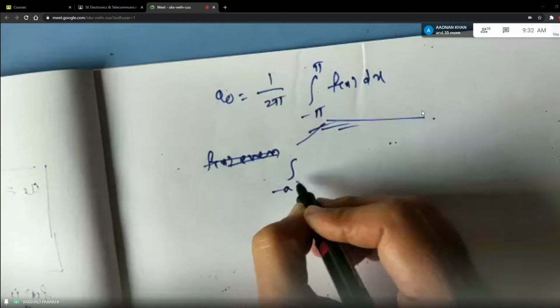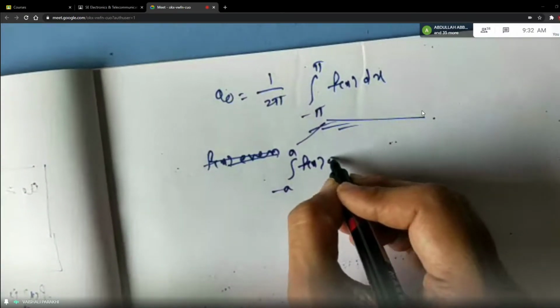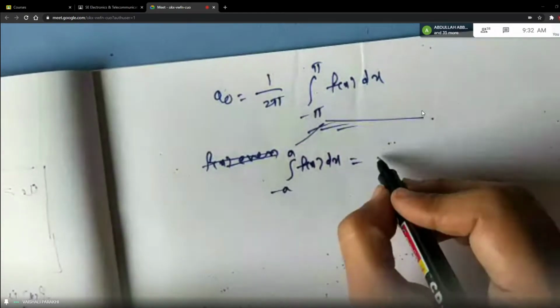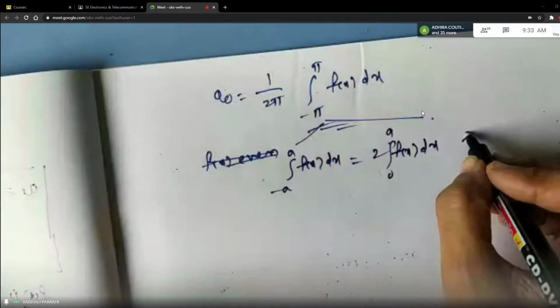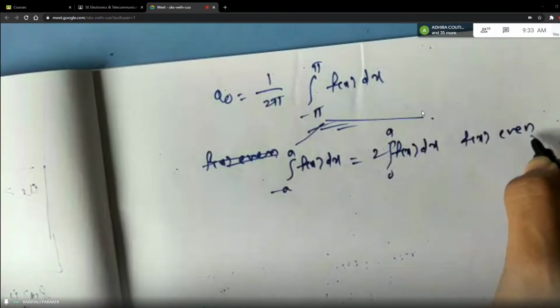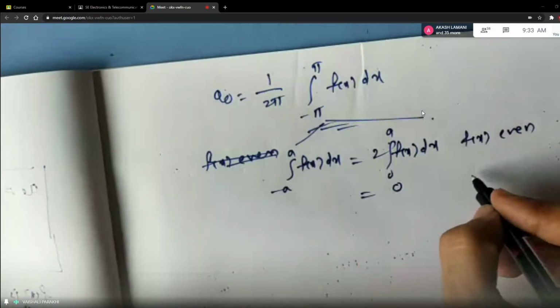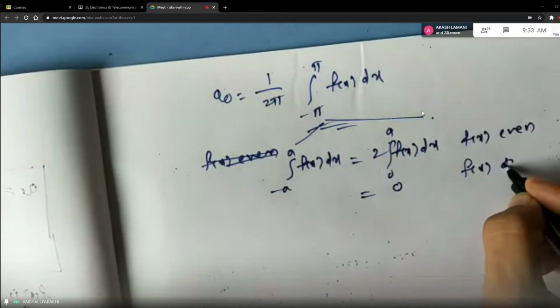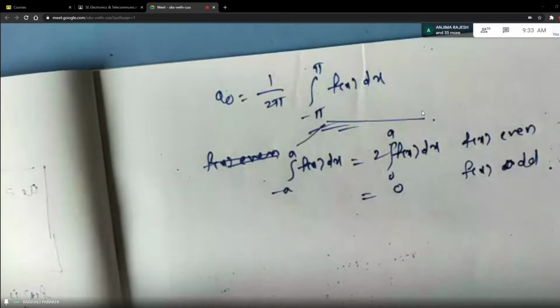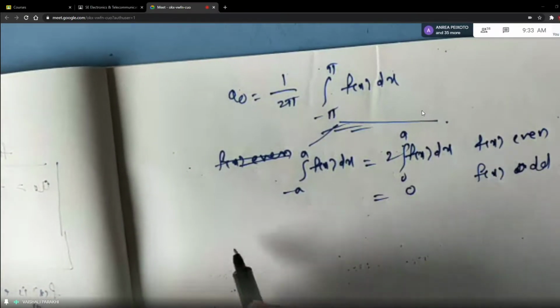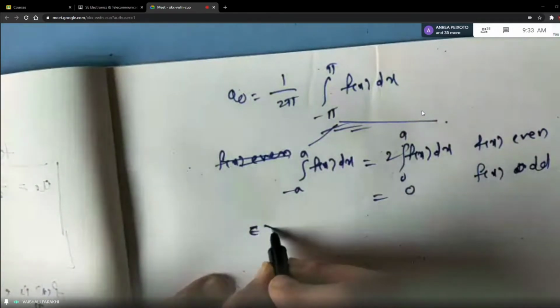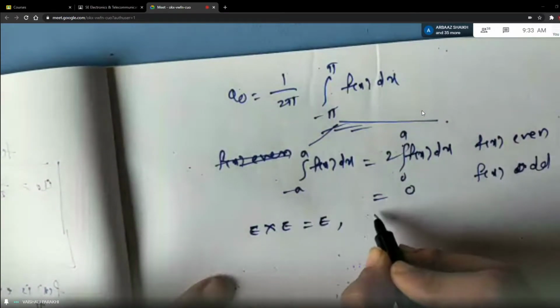Integral from minus a to plus a f of x dx is equal to 2 times integral from 0 to a f of x dx, if f of x is even function, and the value of the integral vanishes if f of x is odd function, right? So this is your formula number 5 or 6. I said that even into even function is even.